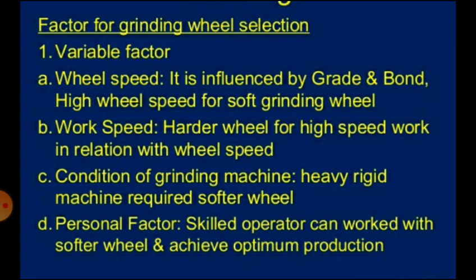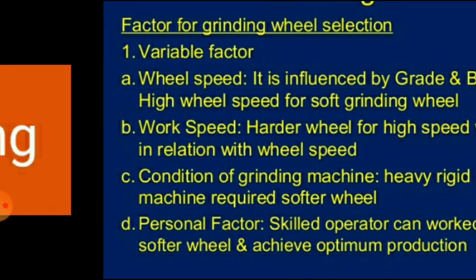Then the variable factors. First is wheel speed. It is influenced by grade and bond. High wheel speed is used for soft grinding wheels. Then work speed: a harder wheel is used for high speed work in relation with wheel speed. Then it depends upon the condition of the grinding machine and the personal factor.